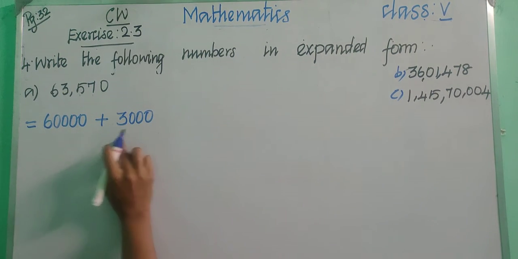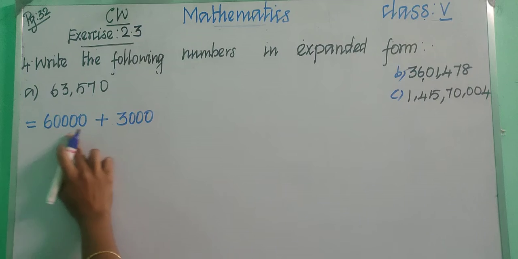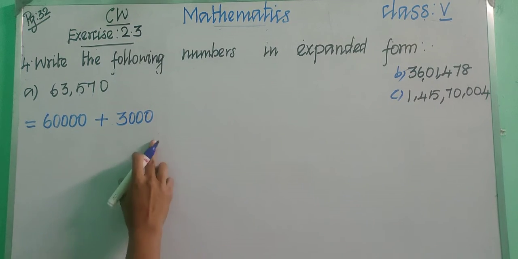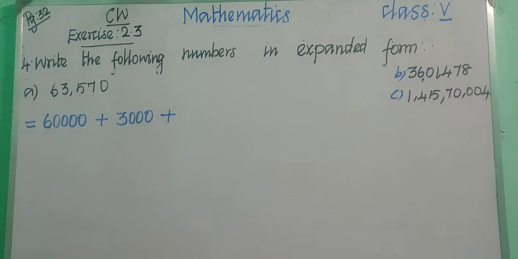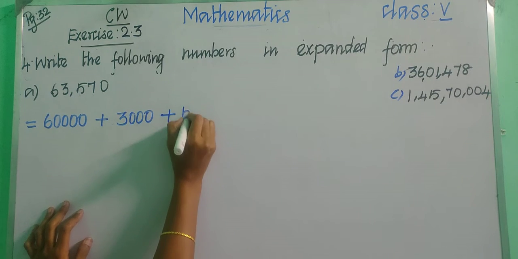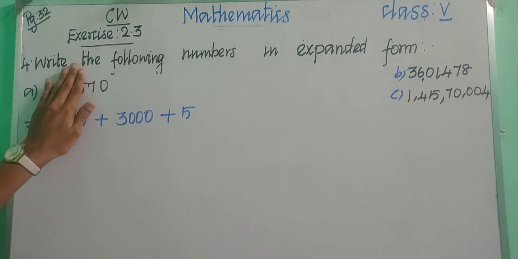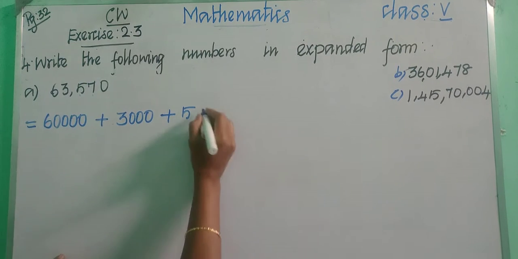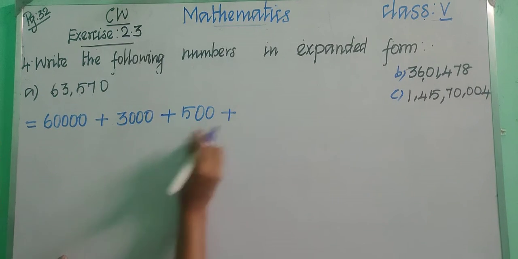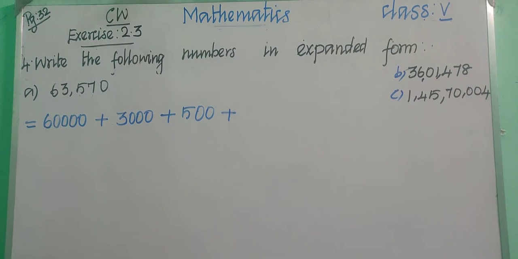Okay, children. So 3000. So it is 60,000 plus 3,000 plus, and then we are having 5, right? So put 5. Now hide up to 5. So how many digits are we having? 2 digits, right? So put 2 zeros. So 500. Okay, children, 500.